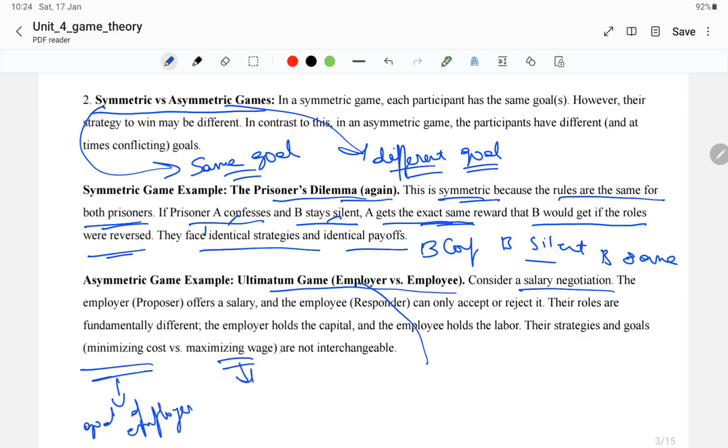The strategies and goals are not interchangeable. So employer versus employee is a classic example of an asymmetric game.